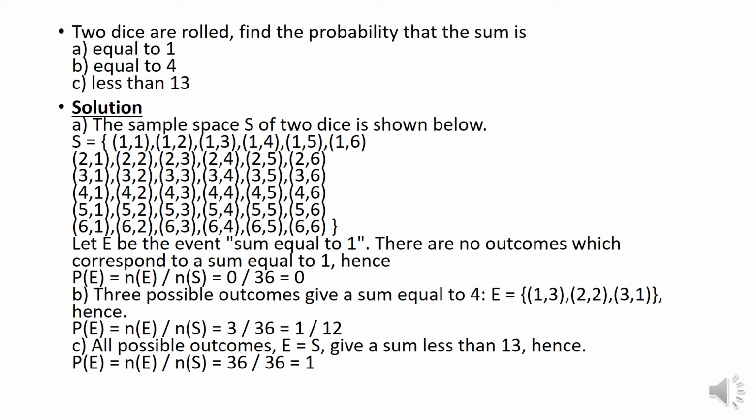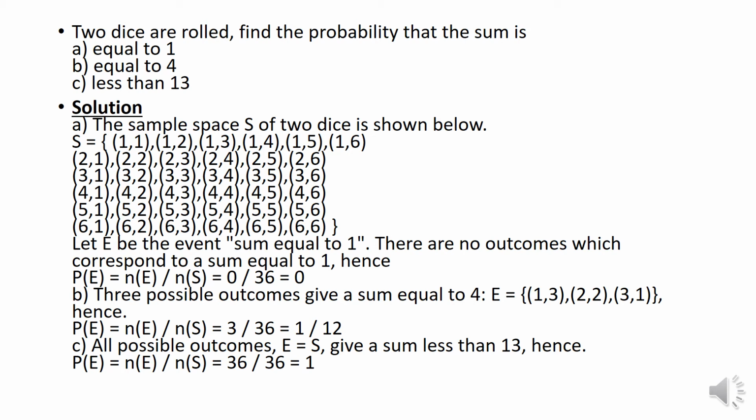If you look at the sample space, where do you get the sum equal to 4? We have 3 possibilities. The first one is 1 3, the second one is 2 2, the third one is 3 1. In all these 3 cases, the sum is equal to 4. So the favorable number of events is 3 divided by the total number of outcomes, which is 36. So the probability of getting sum equal to 4 is 3 by 36. When simplified, we get 1 by 12.